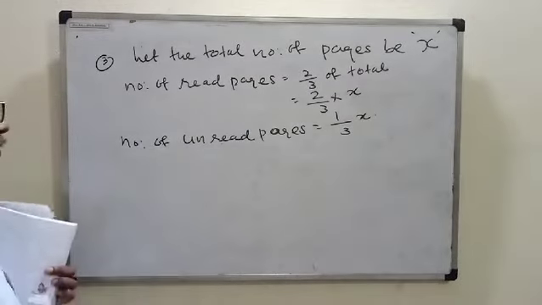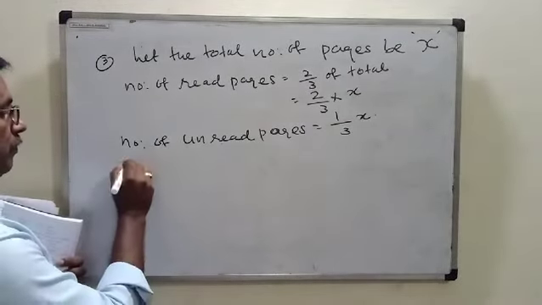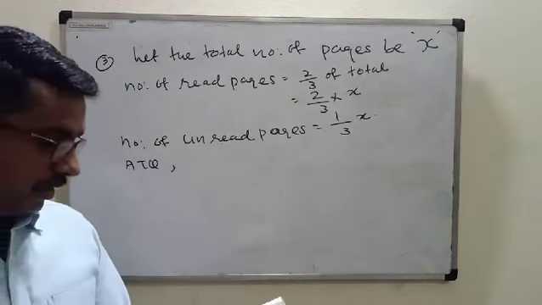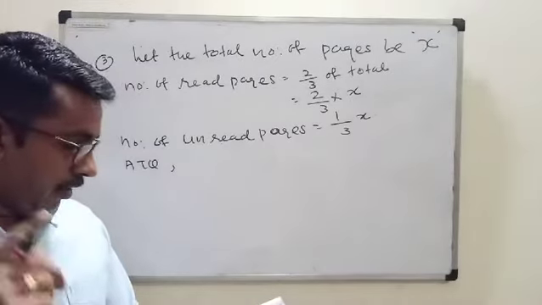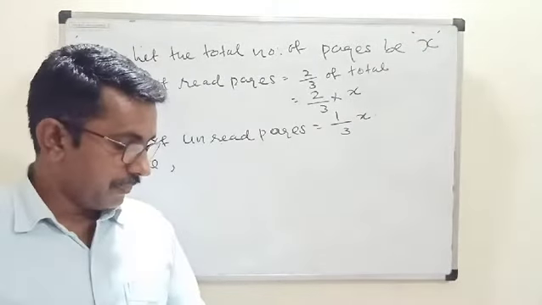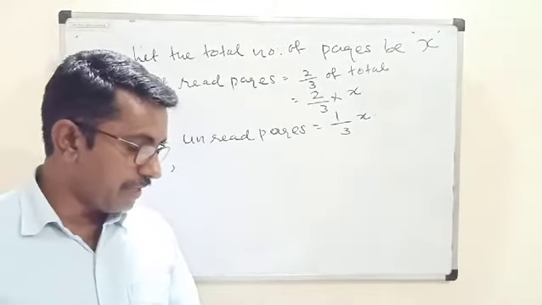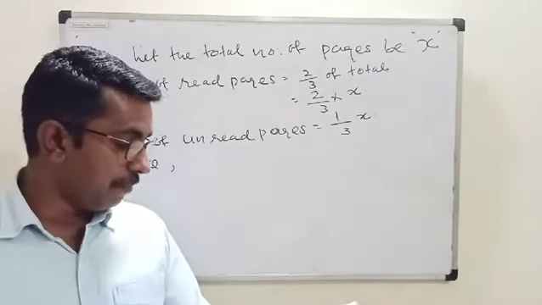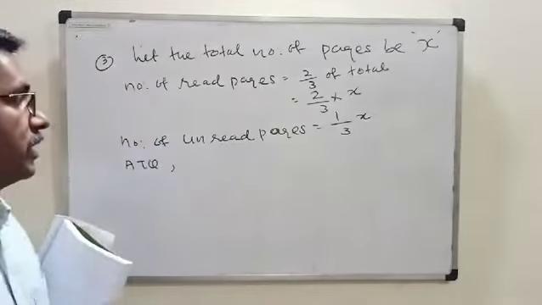Now, according to the question: she found that the read number of pages is 90 more than the number of unread pages.